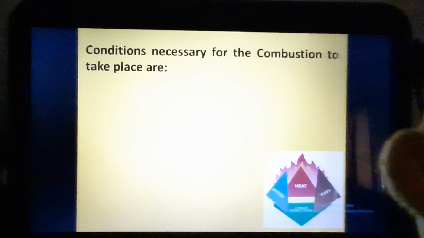So in our next lecture, we will be studying the conditions which are necessary for combustion to take place.